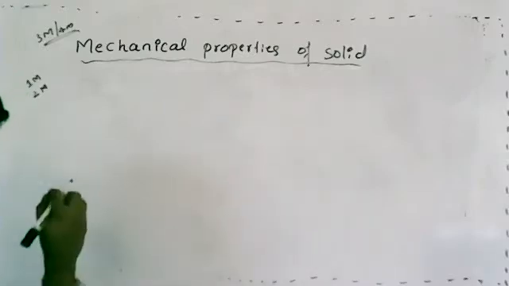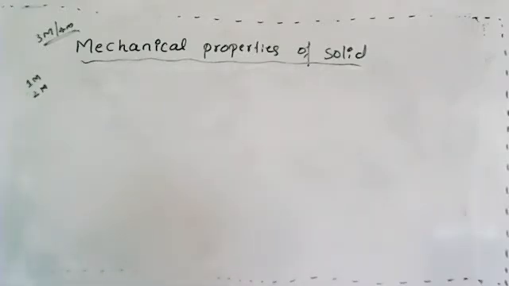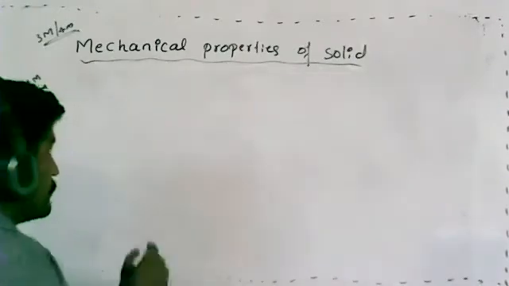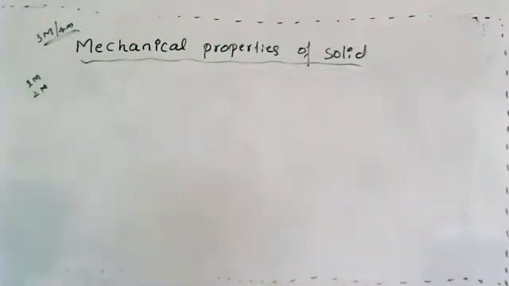Let me discuss a few things, the very basic things in this chapter. Remember, mechanical properties of solids, what does it mean?